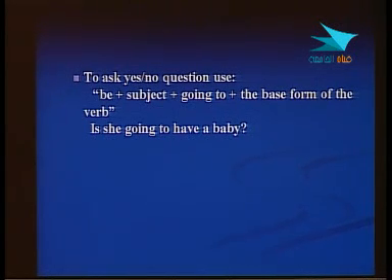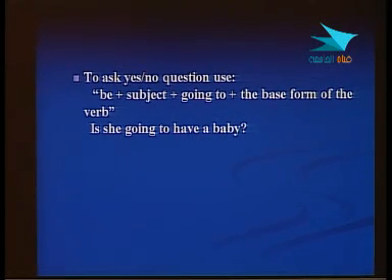So be plus the subject plus going to plus the base form of the verb. So this is the form, and the example of this: is she going to have a baby? And I remind you that we start with the capital letter and we end with the question mark when we are making the questions.